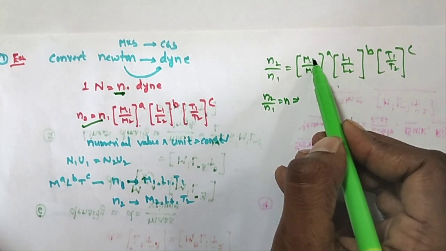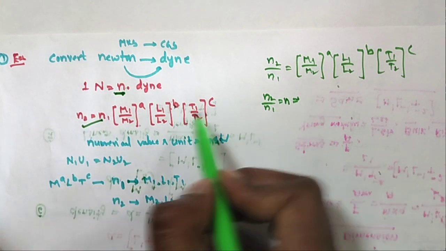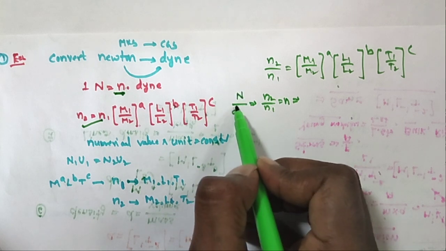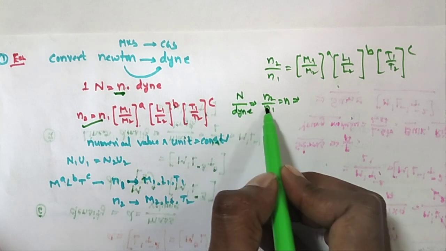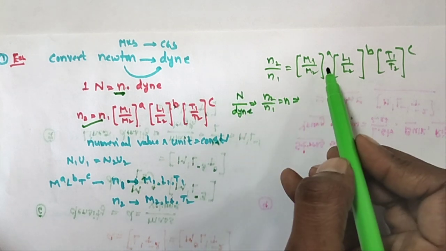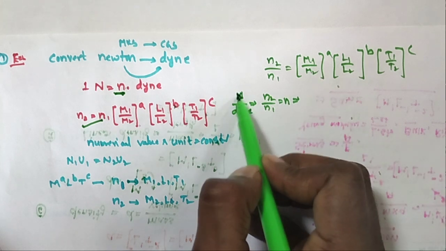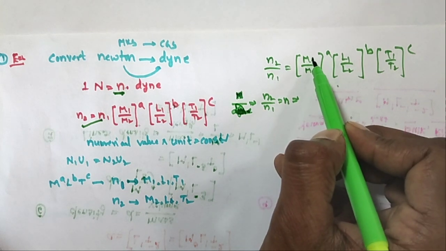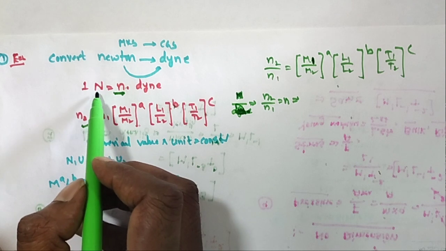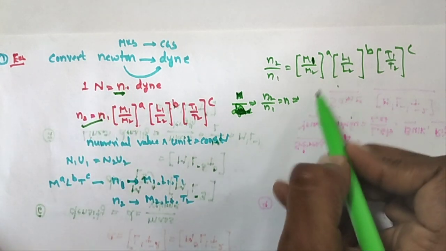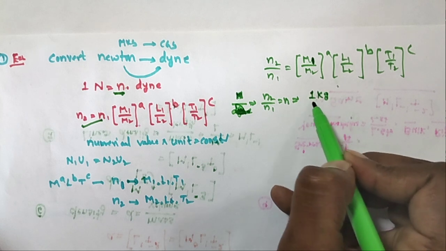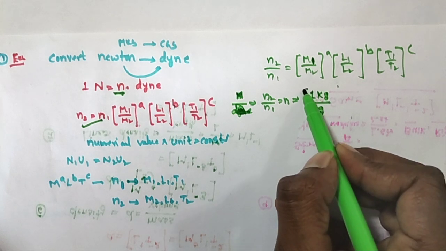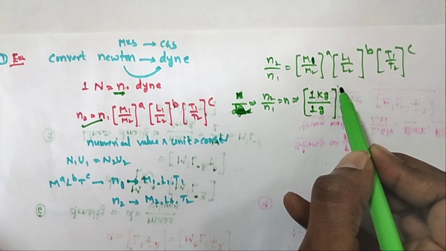Here n2 is Newton and n1 is dyne. M1 is the mass of the first system, which is measured in 1 kg, by M2, the other system, dyne, where mass is 1 gram, whole power 1.